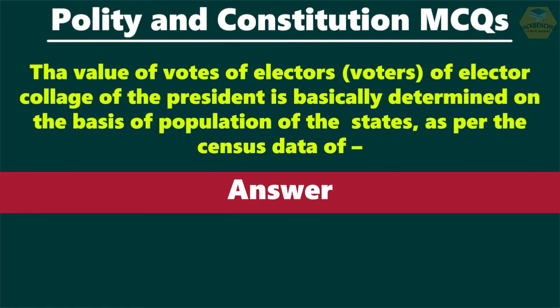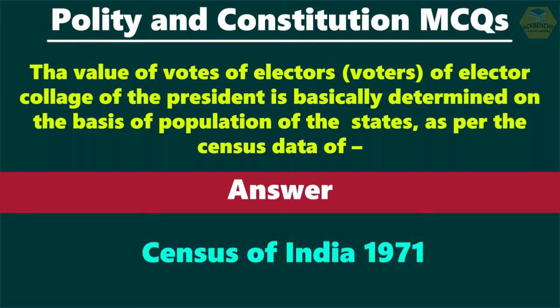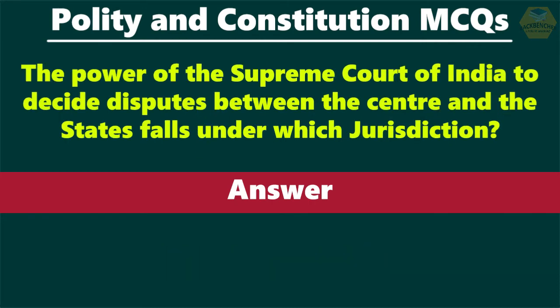Question number 16. The value of votes of electors of the Electoral College of the President is basically determined on the basis of population of states as per which census data? The right answer is Census of India 1971. The 1971 census is used and will continue to be used until 2026.